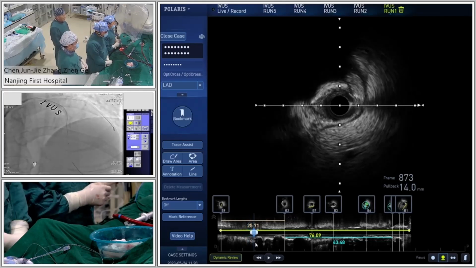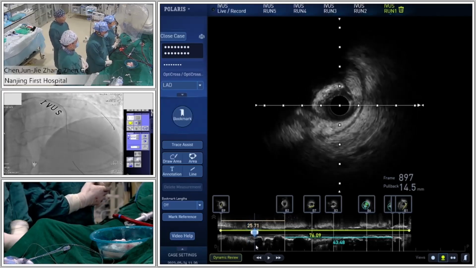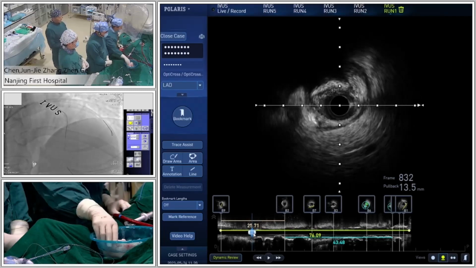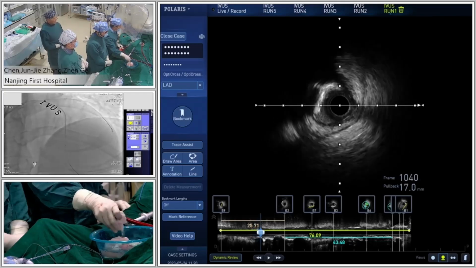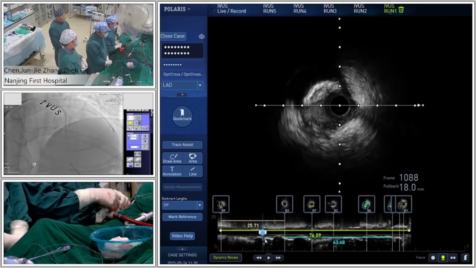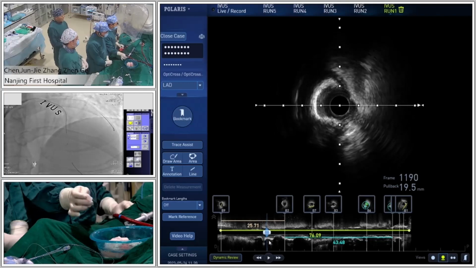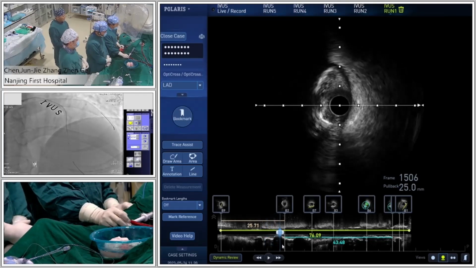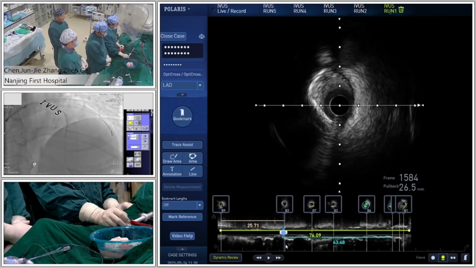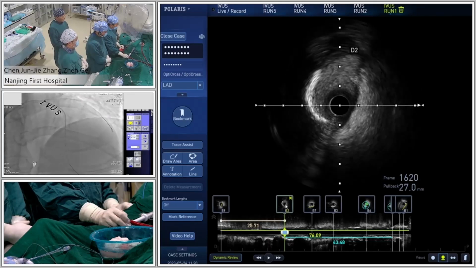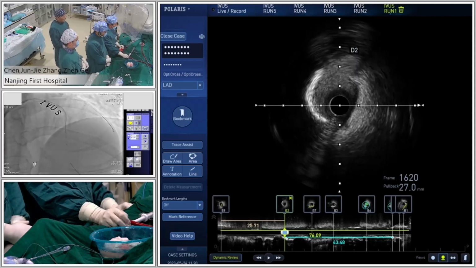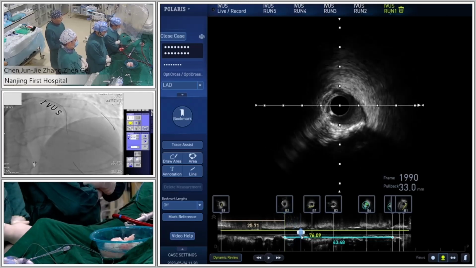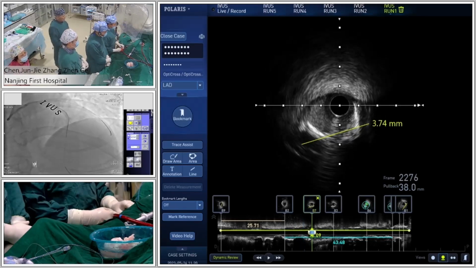And then pulling back, here you can see hematoma. Hematoma, very clearly. Then pulling back, we can see calcified plaque, and the calcification angle is about 180 degrees. Pulling back, the vessel is more than 3.0 millimeter. Then here we find the second diagonal joining the LAD. Then pulling back, this is the mid LAD, with a vessel diameter of about 3.7 millimeter.